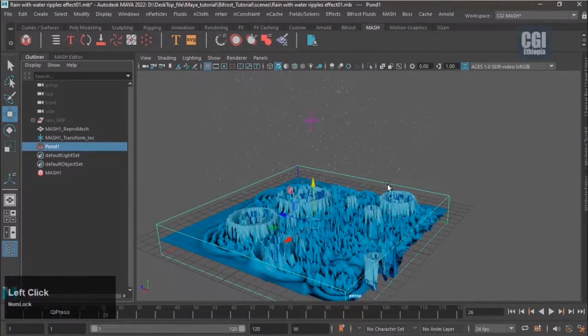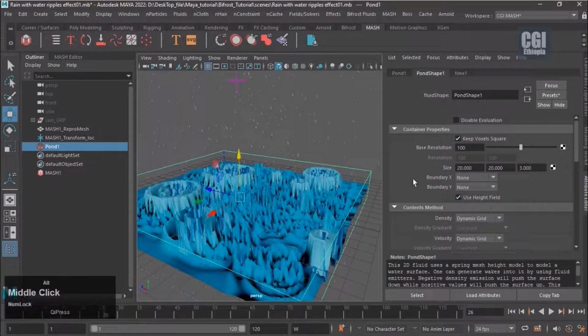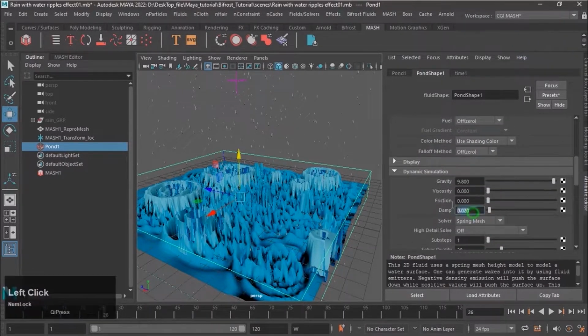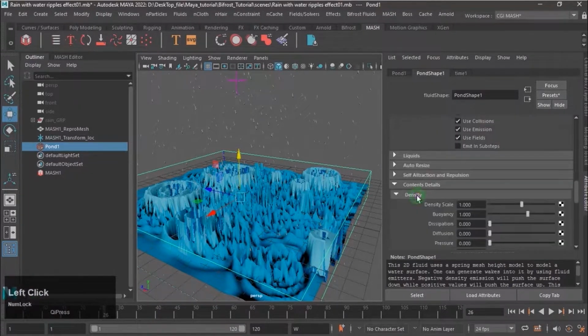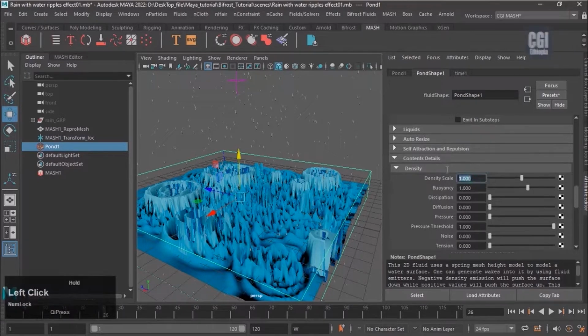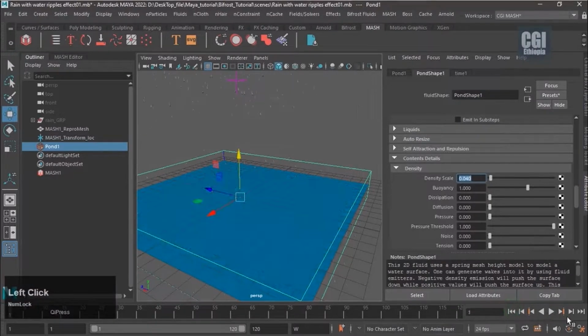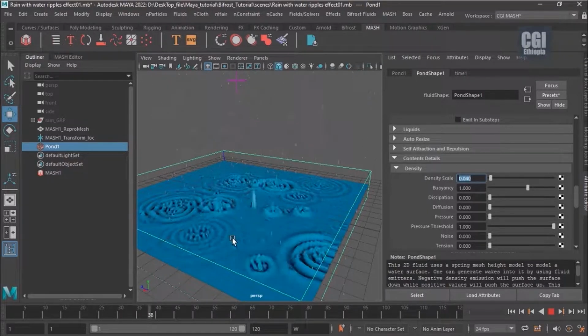Select Pond. Go to Attribute Editor. Boundary X None. Boundary Y None. Then go to Dynamic Simulation Attribute. Make Damp value 0.1. Go to Contents Detail Attribute. The Density Scale value 0.04. As you can see, we have made it look like this. This density determines the size we use, and then this fluid has to be converted to polygons.